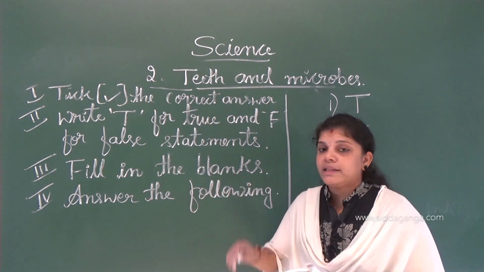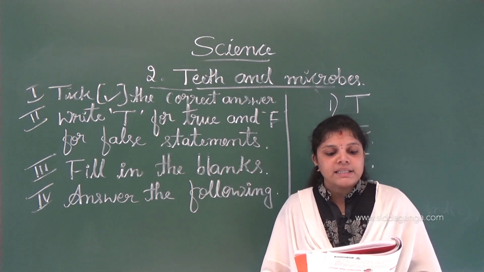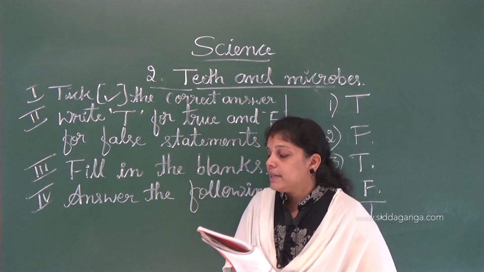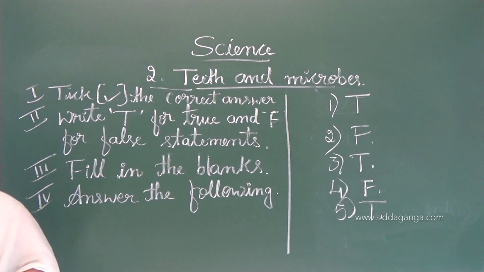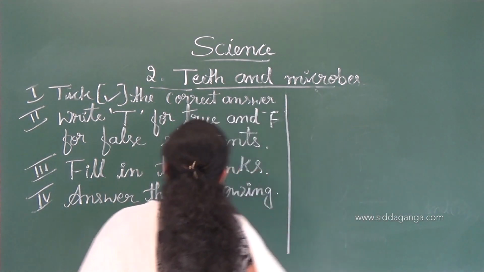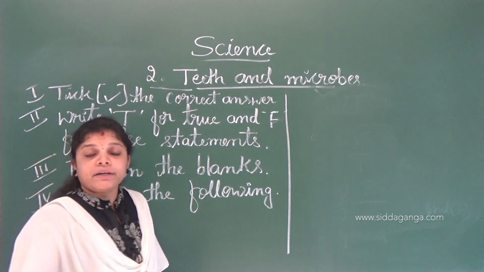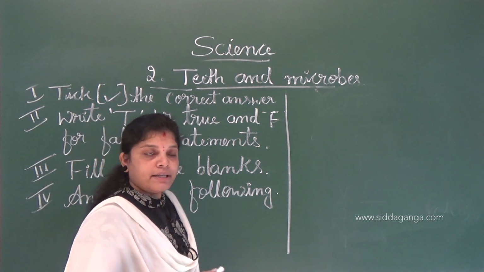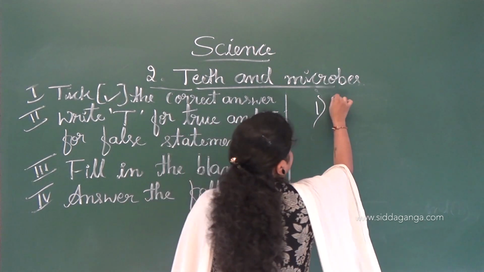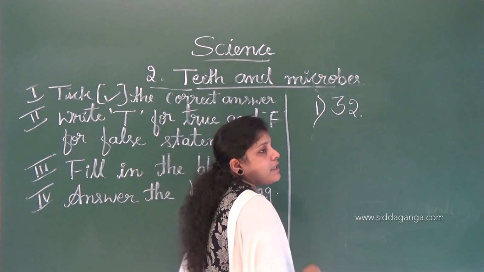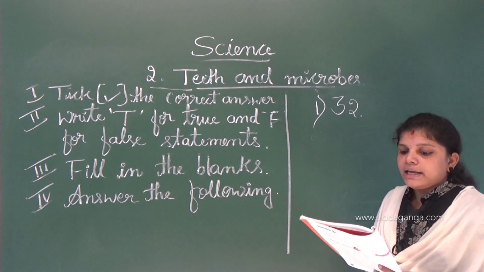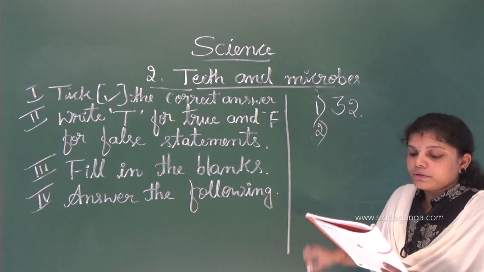Okay. Next, fill in the blanks. First one, there are usually dash permanent teeth. Normally temporary teeth consist of 20 teeth. Yes or no? So, permanent teeth, 32 teeth are there.